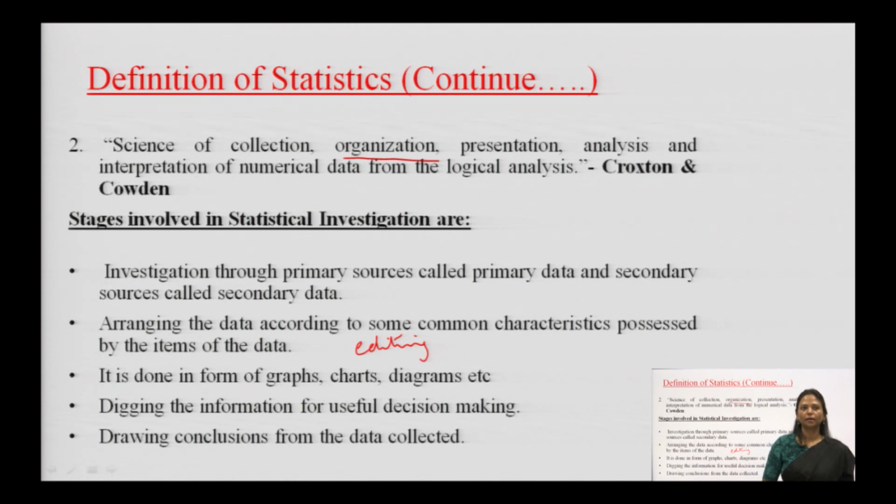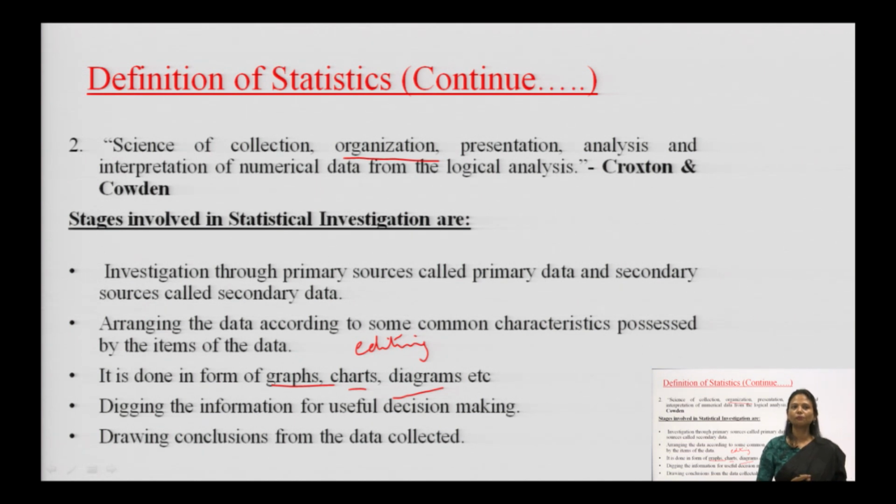Next comes presentation of data. Presentation is done in the form of graphs, charts, diagrams, pie charts, histograms and so on. Next comes analysis of data. Analysis means we are digging out information, and using the information for useful decision making. Analysis means we are studying the data to find out how we can decide what should be the next step. The last, according to this definition, comes interpretation.